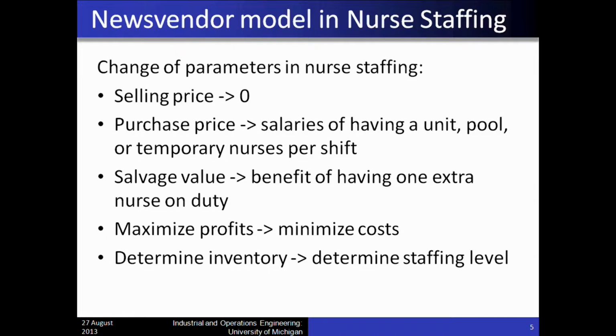In the context of nurse staffing, we make some changes to the interpretation of the model. The selling price in the context of nurse staffing is 0. We change the purchase price of the newspaper to the salary of having a unit, pool, or temporary nurse per shift. The salvage value is the benefit of having 1 extra nurse on duty. Instead of maximizing profits, we minimize costs. We determine the nurse staffing level instead of the newspaper inventory level.